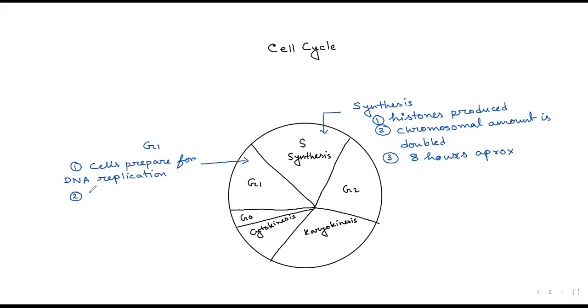Second thing is you know that when a cell is getting divided into two parts, obviously along with the genetic material, the cellular organelles are also divided into two parts.